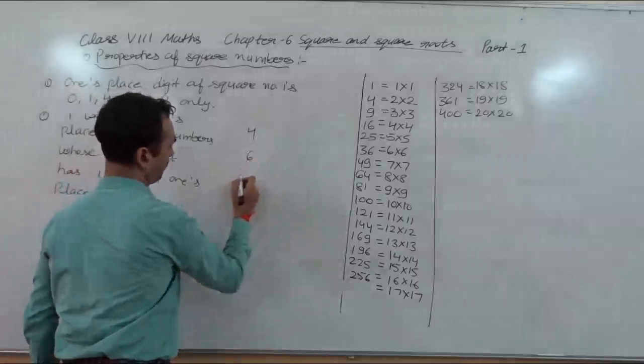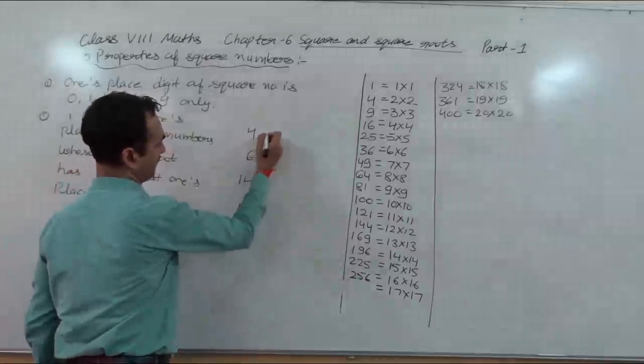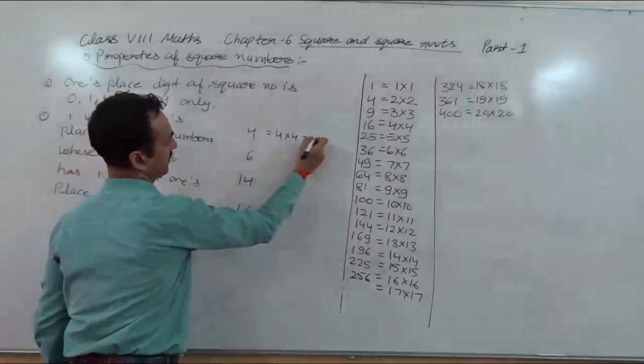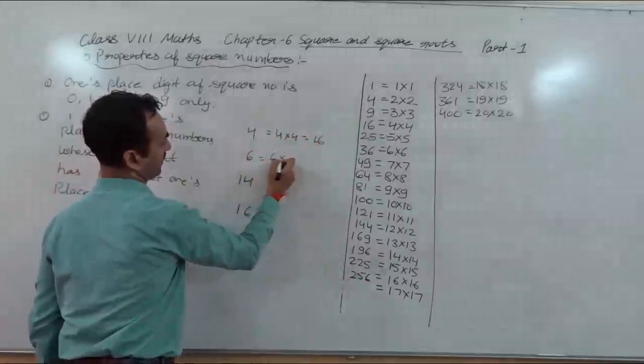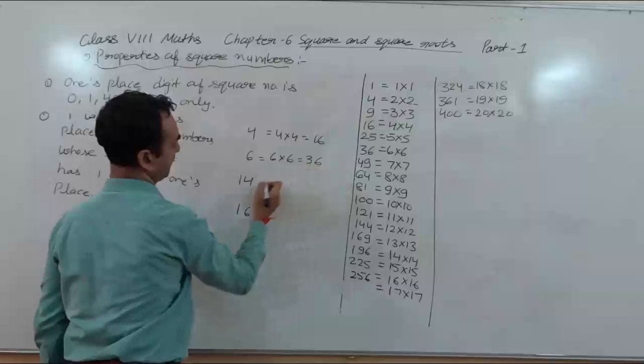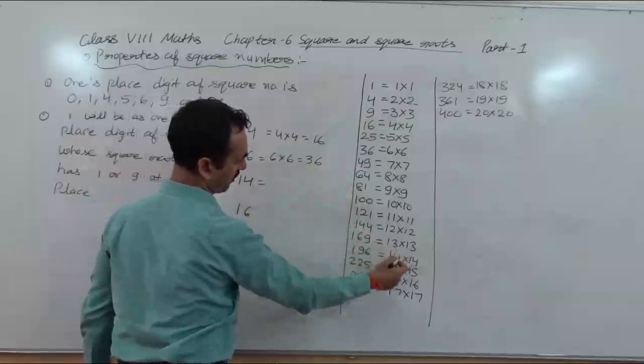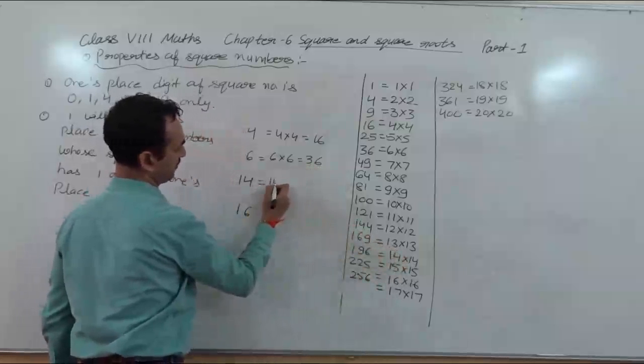Four, 6, 14 and 16. 4 fours are 16. 6 sixes are 36. 14 into 14, you can see here, is 196.